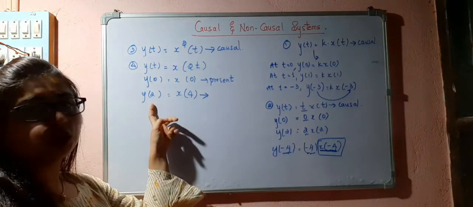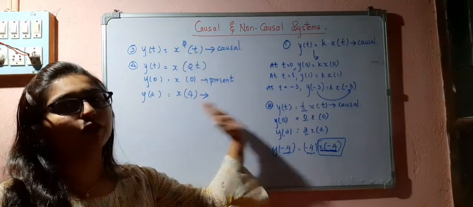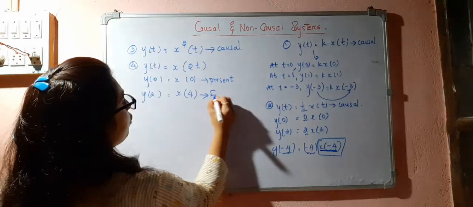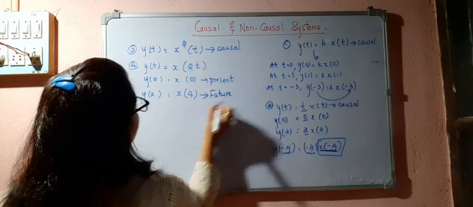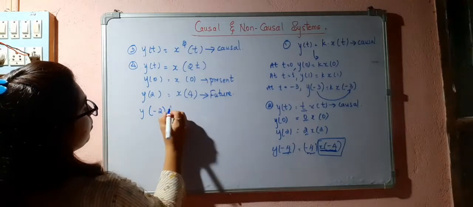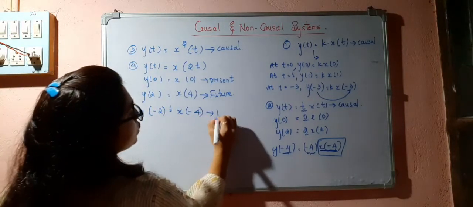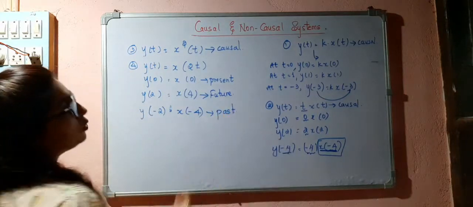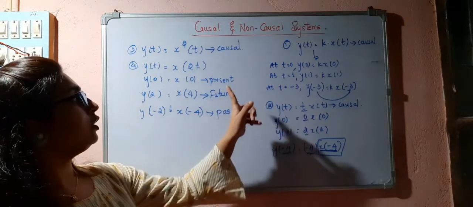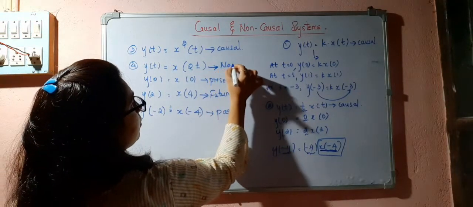At t is equal to 2, it is depending upon 4. That means it is depending upon the future value. Y of minus 2 is equal to x of minus 4. So it is depending upon the past value. So it depends upon present, future, past. So I can call this as non-causal.